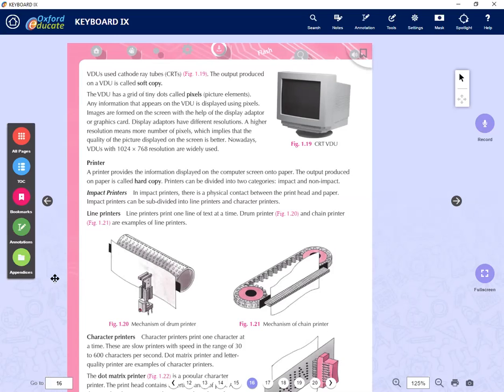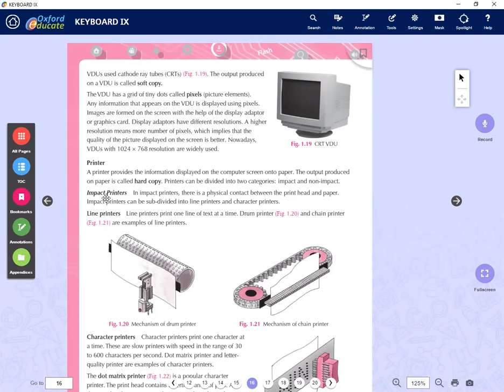Then we have printers. We can categorize printers into two: impact and non-impact. Impact means the head hits the paper and prints there. Non-impact means it does not hit the head on the paper and it will print your document.